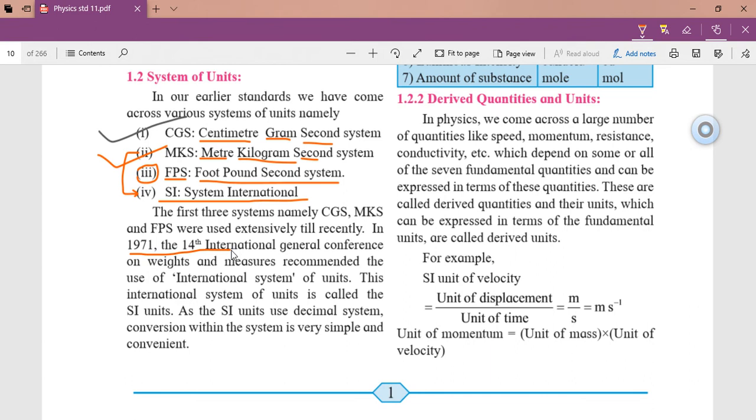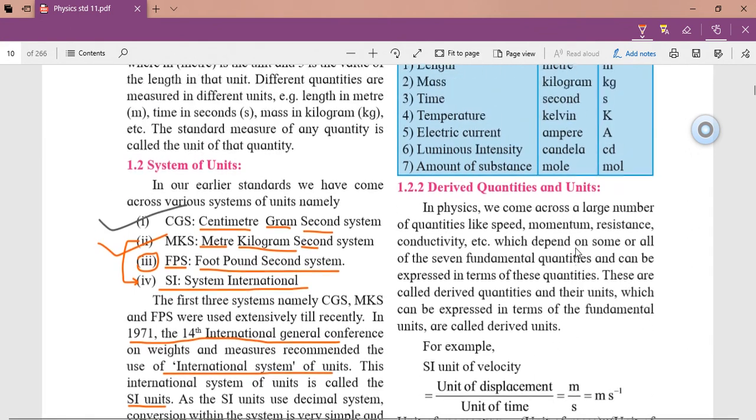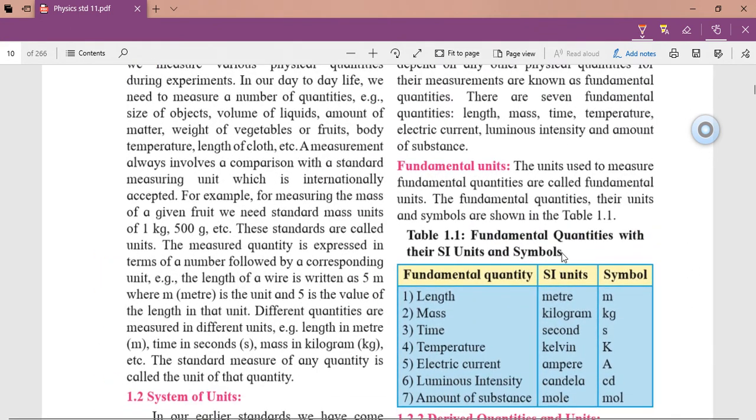The first three systems, namely CGS, MKS, and FPS, were used extensively till recently. In 1971, the 14th International General Conference on Weights and Measures recommended the use of the International System of Units. This International System of Units we used to call SI units. Okay guys, as SI units use the decimal system, conversion within the system is very simple and convenient. We will learn this also in detail again.